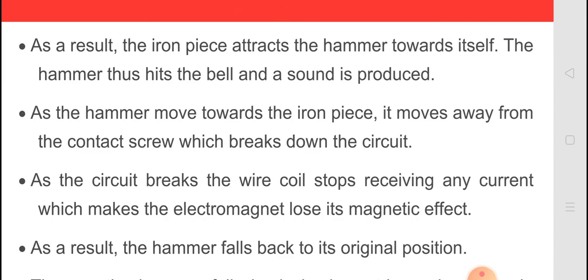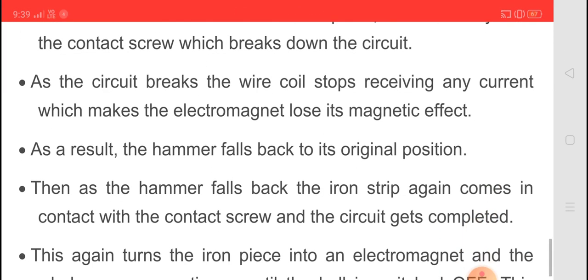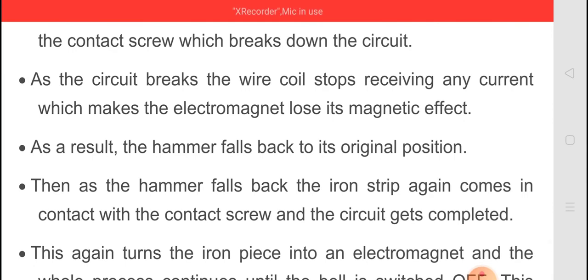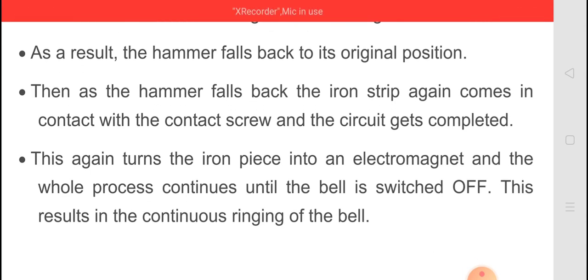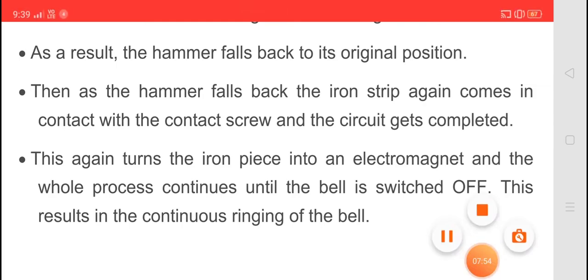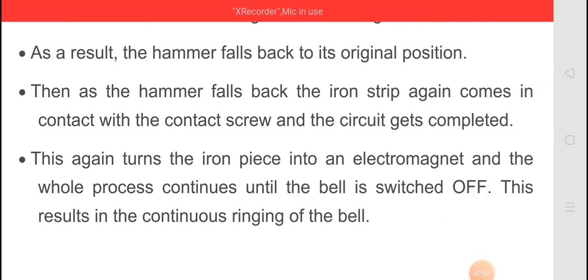As the circuit breaks, the wire coil stops receiving any current, which makes the electromagnet lose its magnetic effect. As a result, the hammer falls back to its original position. Then as the hammer falls back, the iron strip again comes in contact with the contact screw and the circuit gets completed, and the electric current again flows through it. So this again turns the iron piece into an electromagnet, and the whole process is continuous until the bell is switched off. This is the result, the continuous ringing of the electric bell.